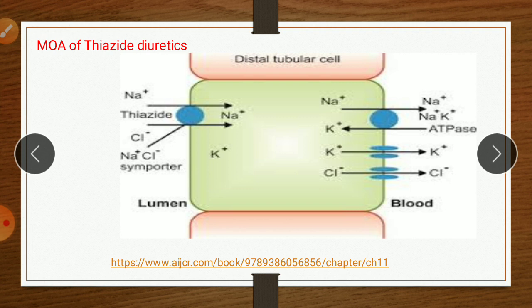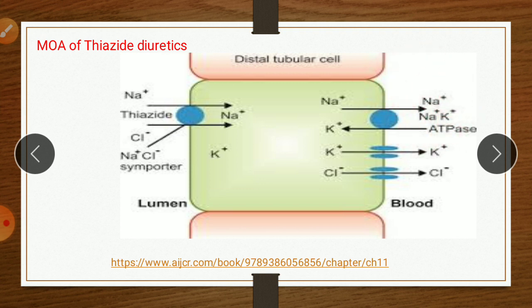So here there is a distal convoluted tubule. This one is the lumen. This one is the tubule cell. This one is the interstitium, the inner part. So here the transporter is the sodium chloride symporter. The function of this is it reabsorbs sodium along with chloride. So here the sodium and chloride are reabsorbed, and this process is complete when this sodium, which is reabsorbed from the luminal fluid into the cell, is again transported to the interstitium by the sodium potassium pump.